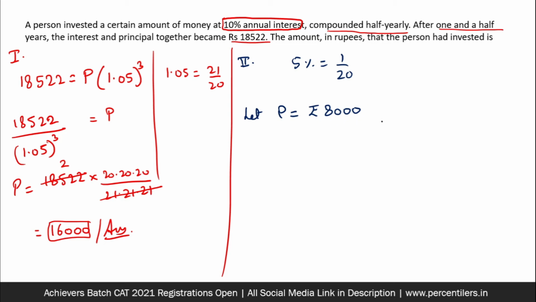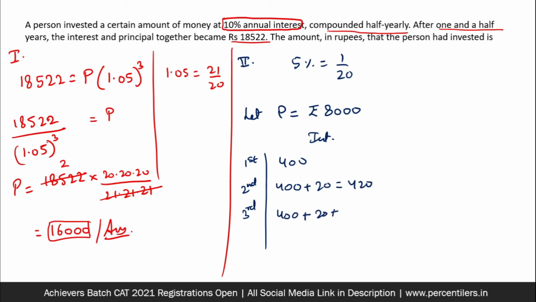So as I said in the previous question also, my funda is simple. Try everything to keep your calculations with integers, not involving fractions. So that is my attempt. So if principal is 8,000, then interest for the first time would be 1/20th, which is 400 rupees. For the second time, it is going to be 400 plus 1/20th of this, that is 420. For the third time, it is 400 plus 20 plus 5% of this number, 1/20th of this, which is 21. So this you get as 441.